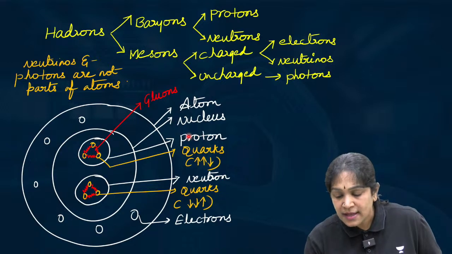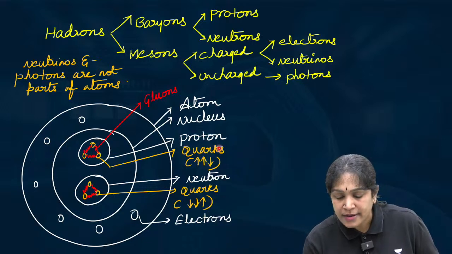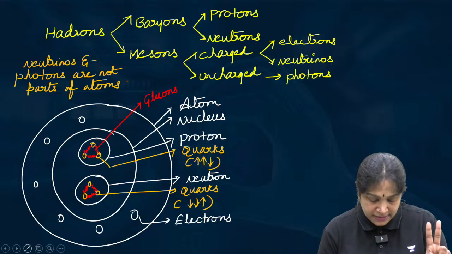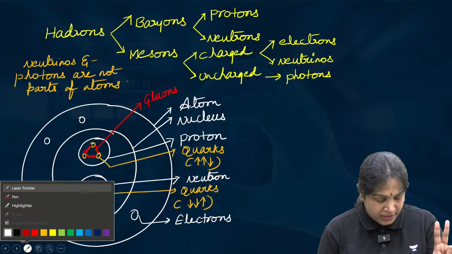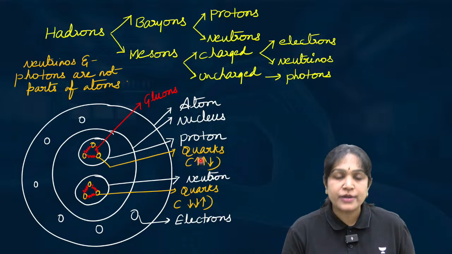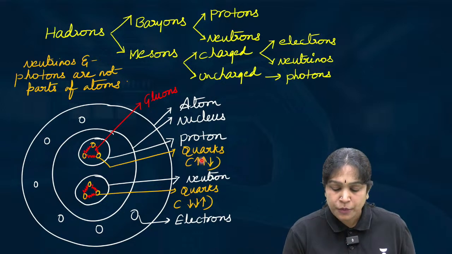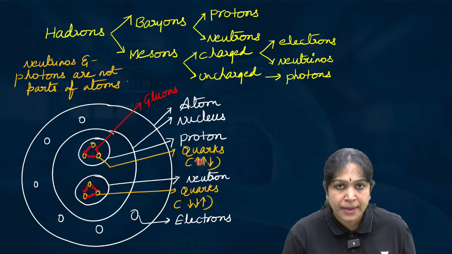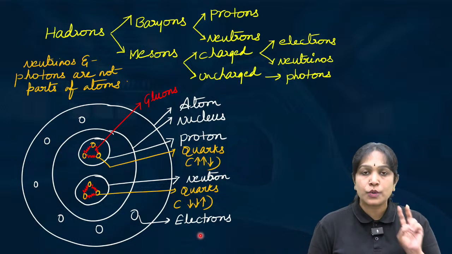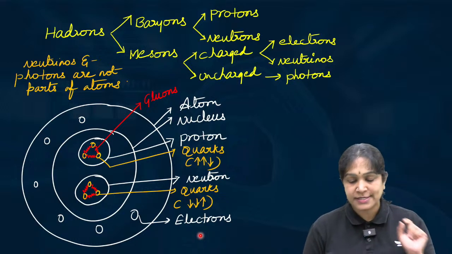The protons are made up of quarks. We have two types of quarks. Up quarks, I did not write the word up, but I put upward arrows. Up quarks, down quarks. Is it clear?